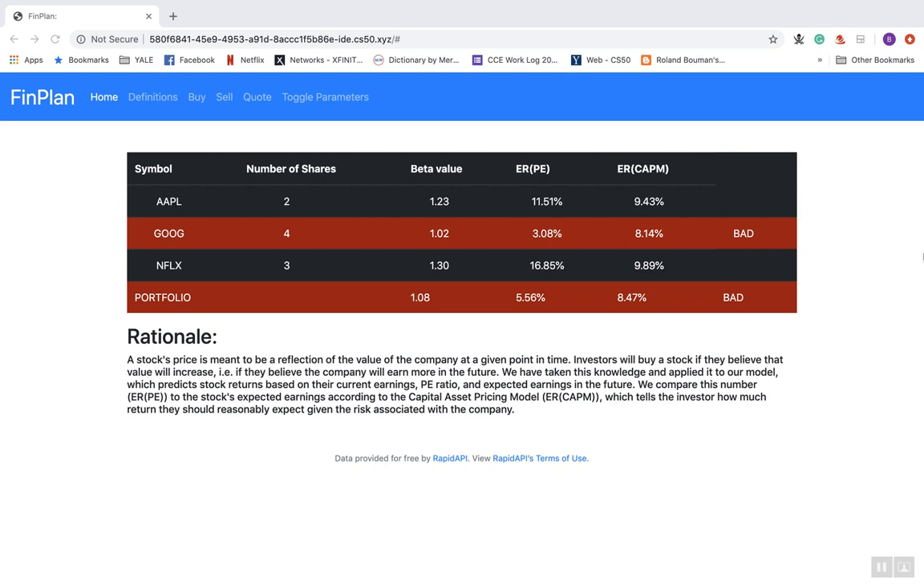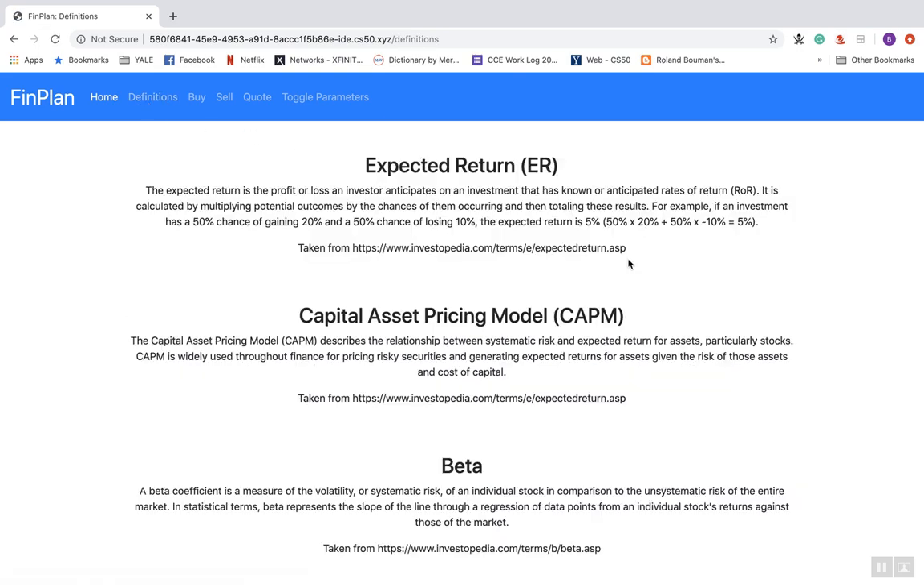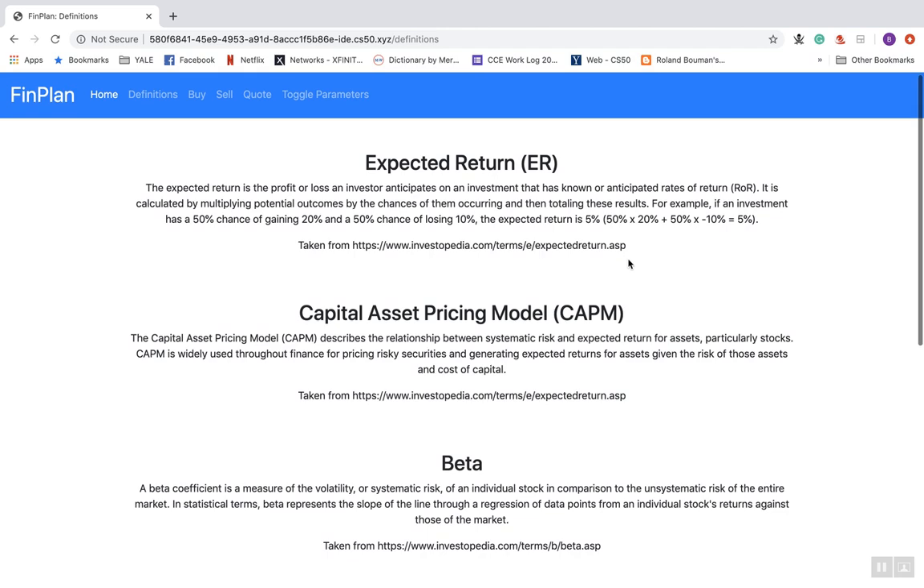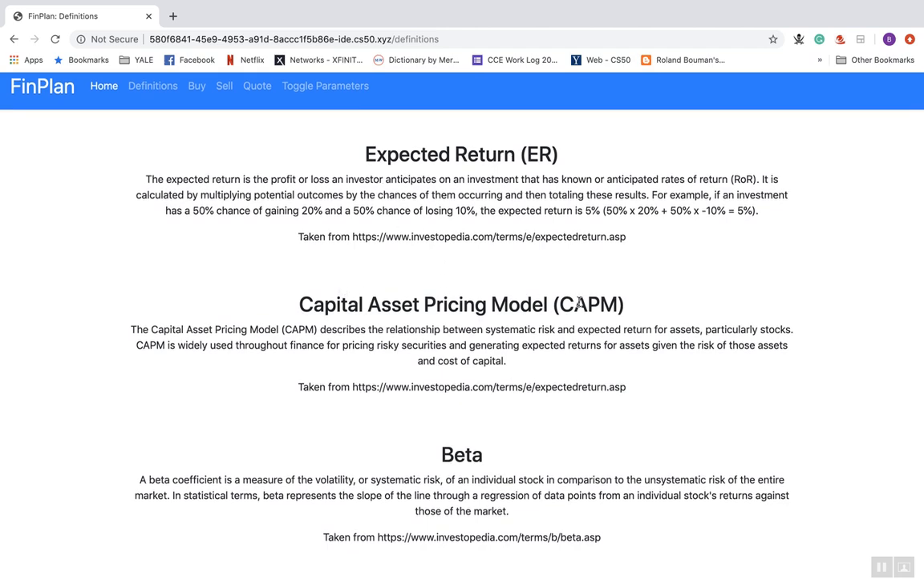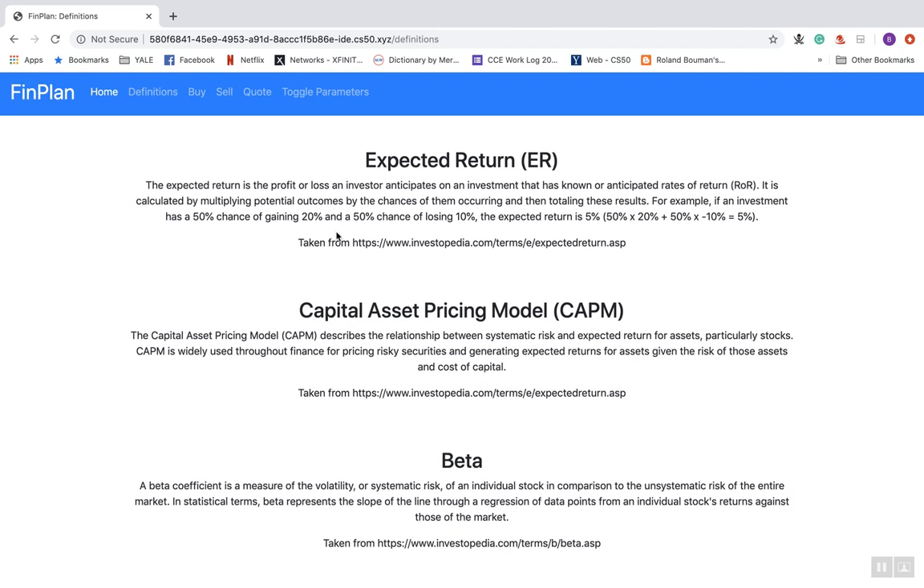So this website is very similar to our Finance P-Set in that it allows you to hold your own portfolio, buy and sell stocks, and quote a stock to understand what's going on in the market, except our website emphasizes the value of your portfolio and its expected return based on the amount of risk that it carries with it. We do this, and we'll show you through a definitions page, by using the price to earnings ratio of a stock, its beta, and the capital asset pricing model to determine its expected return. So we'll go back to the home page and show you exactly how that's applied.